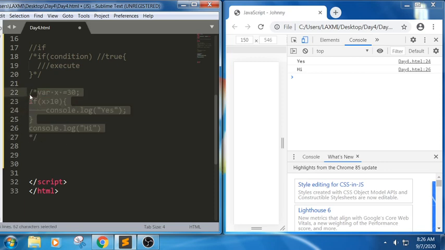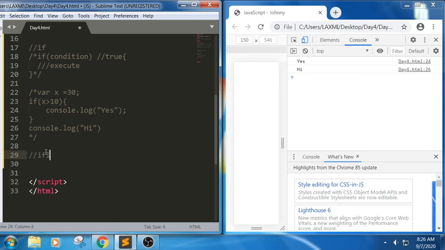Now let us look into the if else condition. If else condition will have an if part and an else part. If the first condition evaluates to true, it will execute the if block, or else the second block of code will be executed.